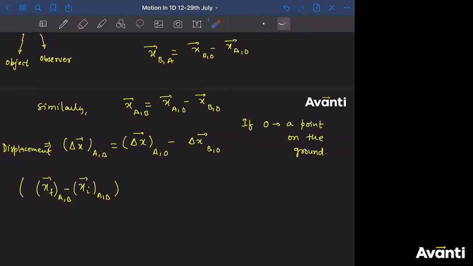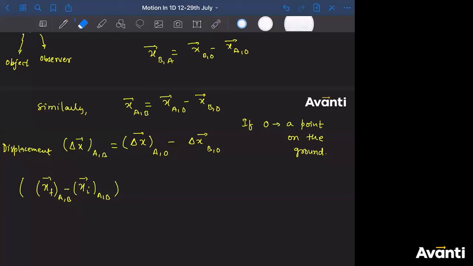That means position of A with respect to B at the final stage minus position of A with respect to B at the initial stage. So final position minus initial position is nothing but the displacement. So relative displacement can also be written like this.